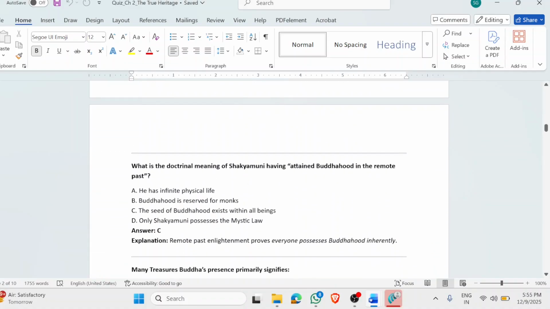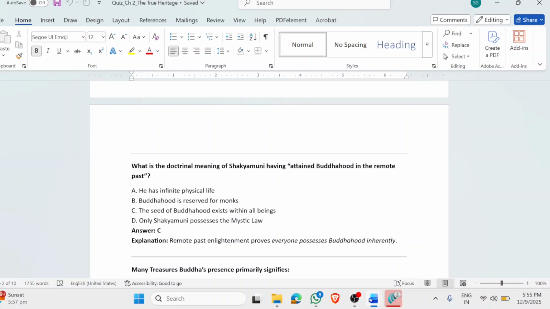Now, what is the doctrinal meaning of Shakyamuni having attained Buddhahood in the remote past? As an expedient means, we know that there was Siddhartha who went out of his palace, saw the four kinds of sufferings, and finally renounced the world in search of the ultimate truth. He got the truth and he became Gautama Buddha, right? That was an expedient means.